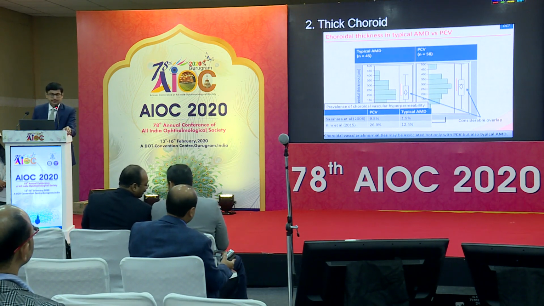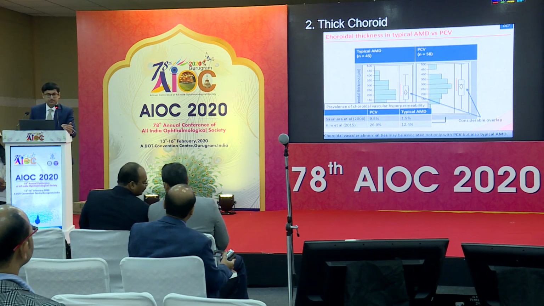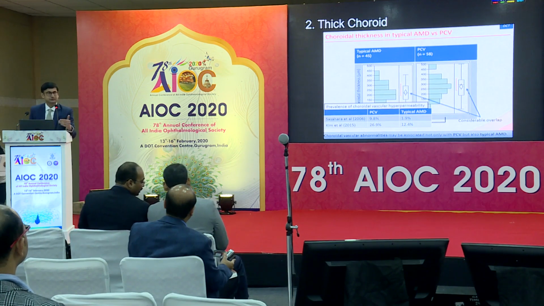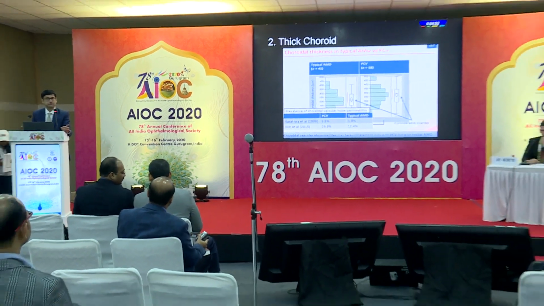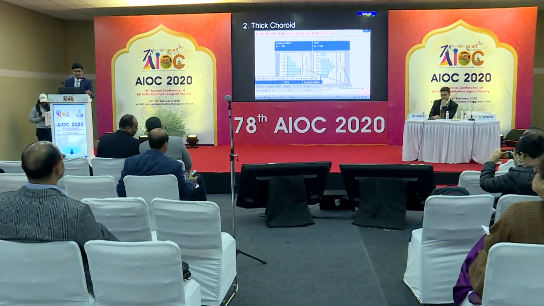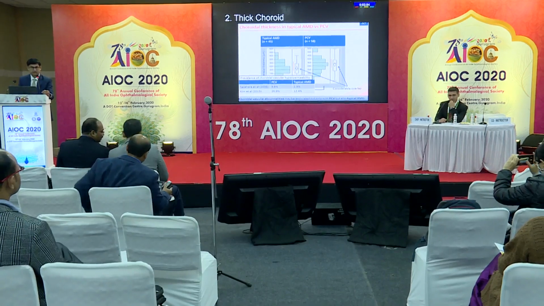Thick choroid is the second most important etiopathogenetic factor related to the pachychoroid spectrum, and I have put it after the choroidal hyperpermeability because thick choroid is not the only factor which may be responsible for pachychoroid, but the vascular hyperpermeability is supposed to be more important. But nonetheless, you can see that eyes with PCV are very well known to have a thicker choroid compared to eyes with AMD.